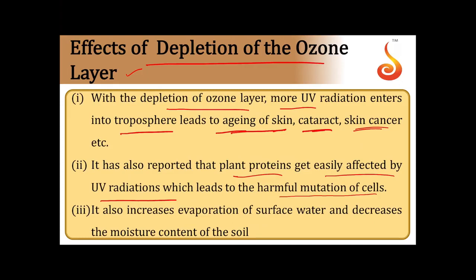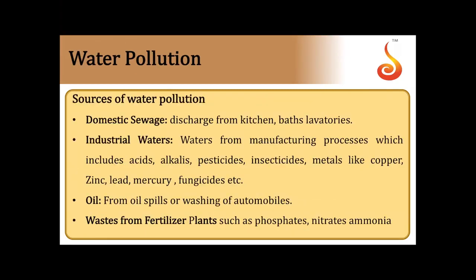It also increases evaporation of surface water and decreases the moisture content in the soil. These are the effects of the depletion of the ozone layer.